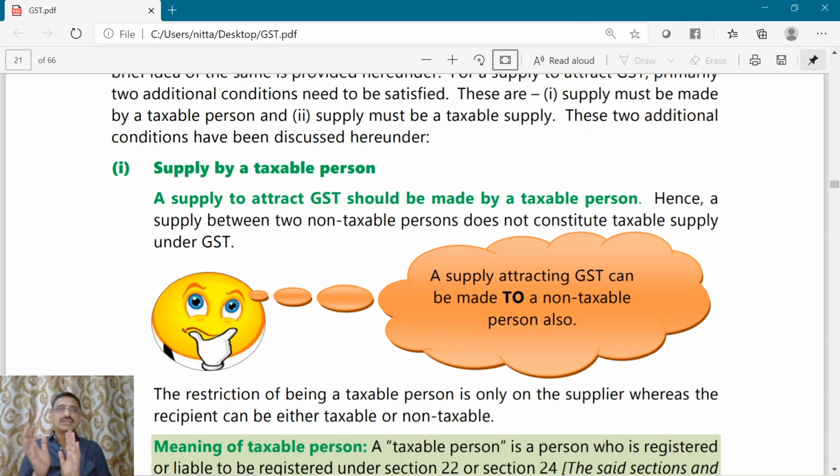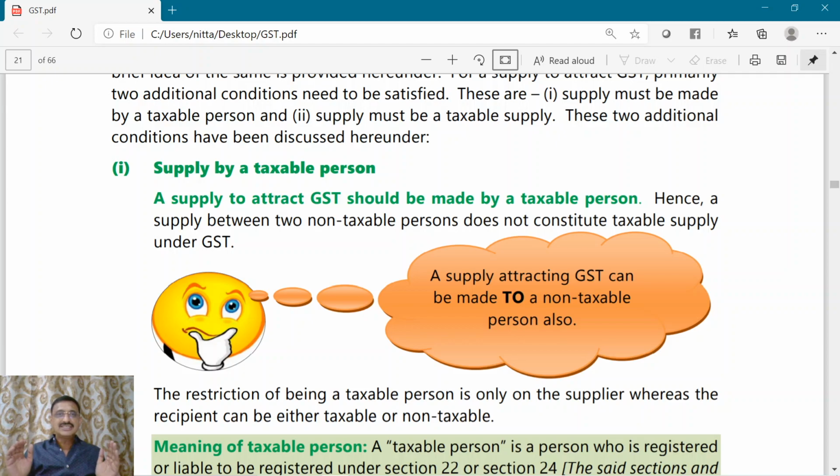No, let us do one thing. We will change this this way. The supply should be made by a taxable person. So, where the supply is between two non-taxable persons, then GST can't be levied. But where a supply is made by a taxable person to a non-taxable person, then GST gets attracted.